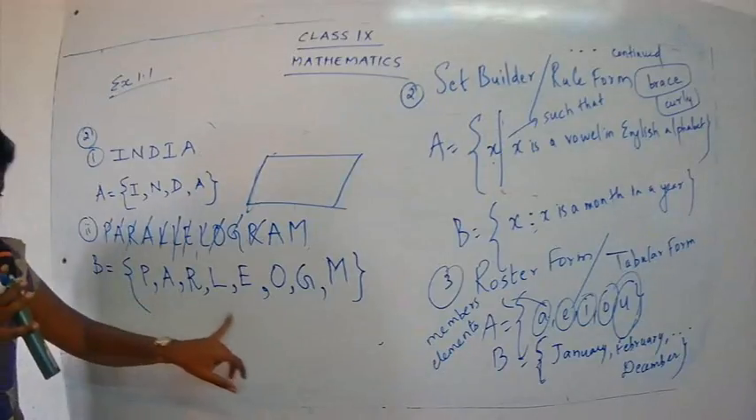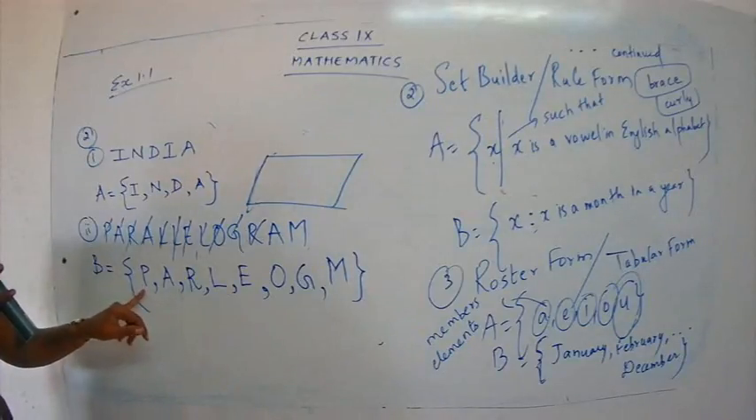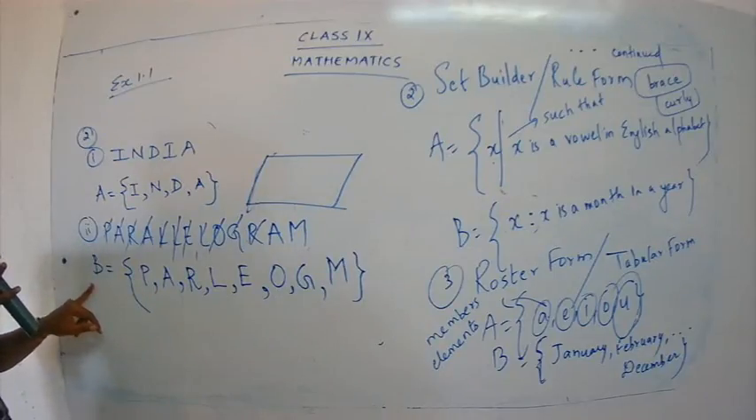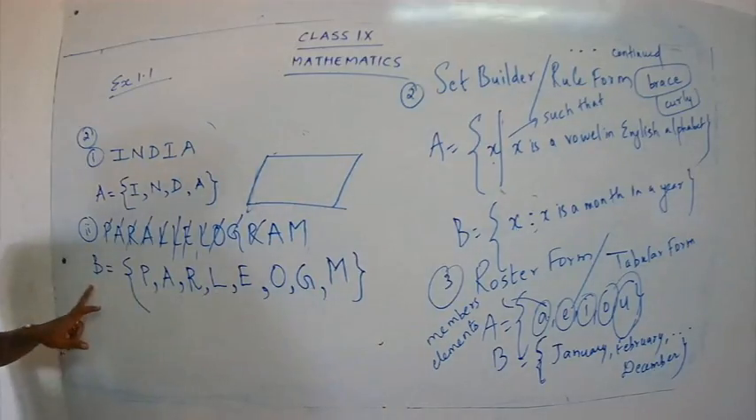Member or element. So what is this? P is a member of B. A is a member of B. R is a member of B. L is a member of B. You can use member or you can use element.